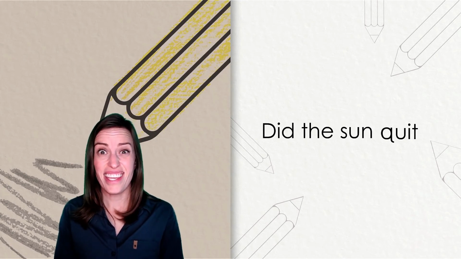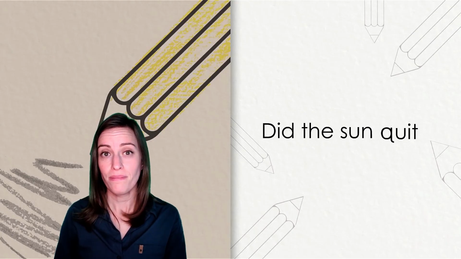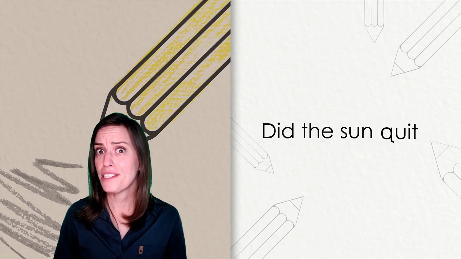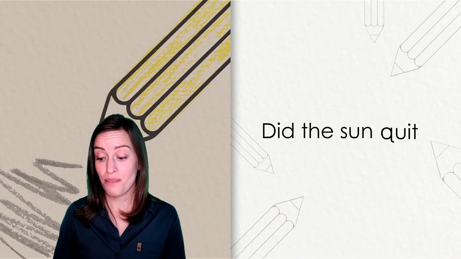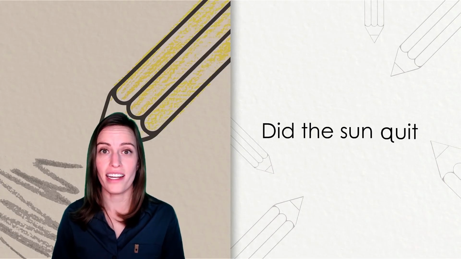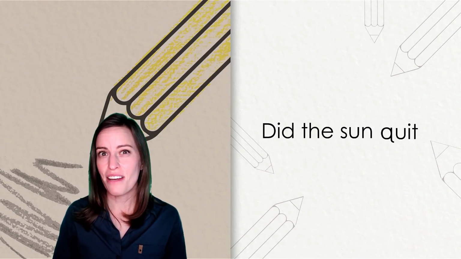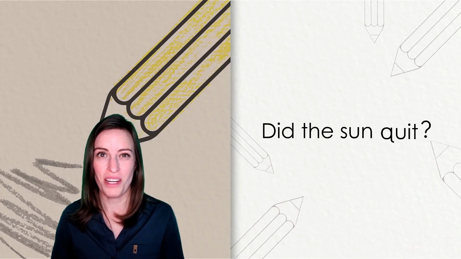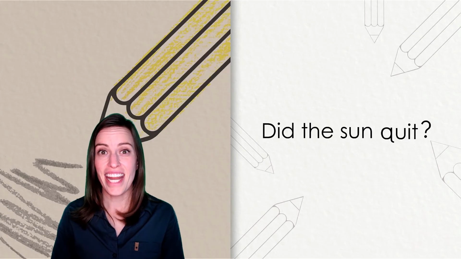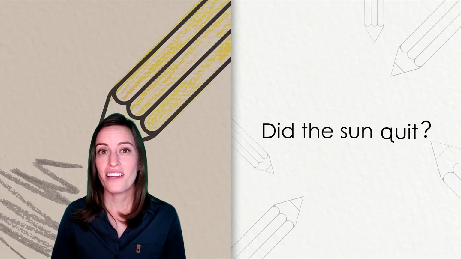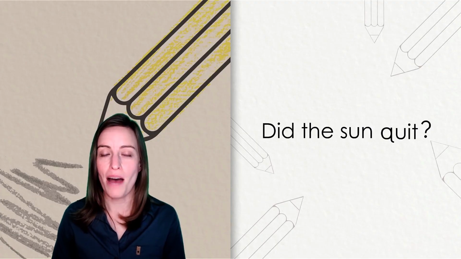But what do we need at the end of our sentence? This time, we don't need a period because we are asking a question. So at the end of your sentence, you need to make a question mark. Go ahead and add that to the end of your sentence, starting just below the top line.